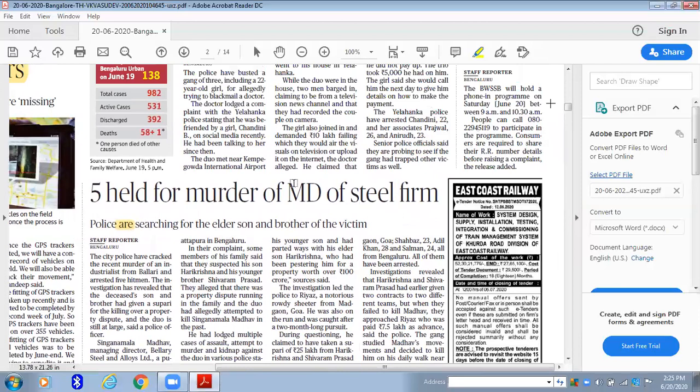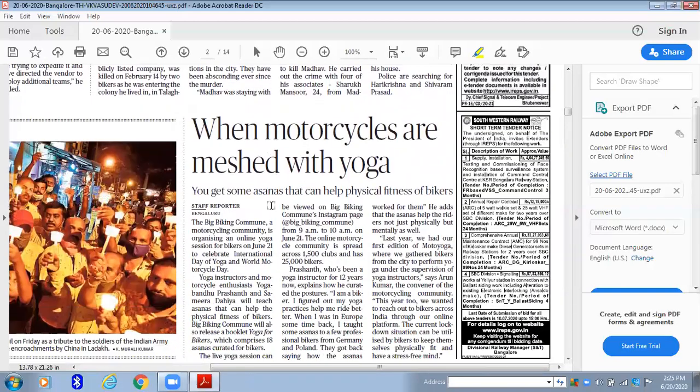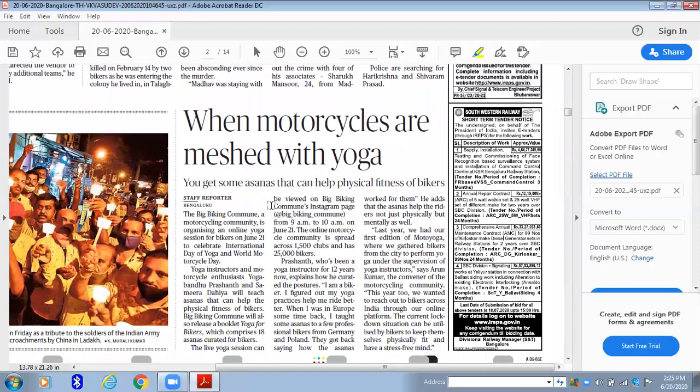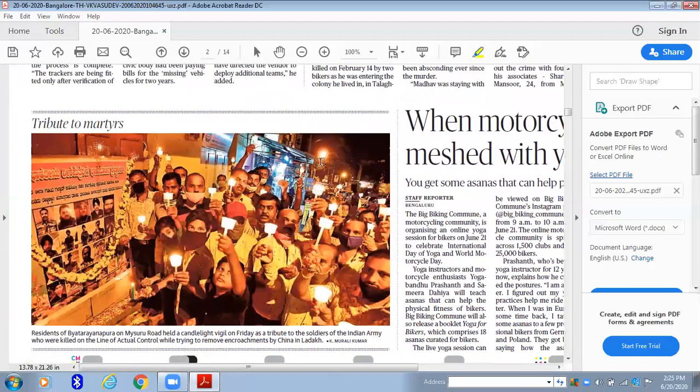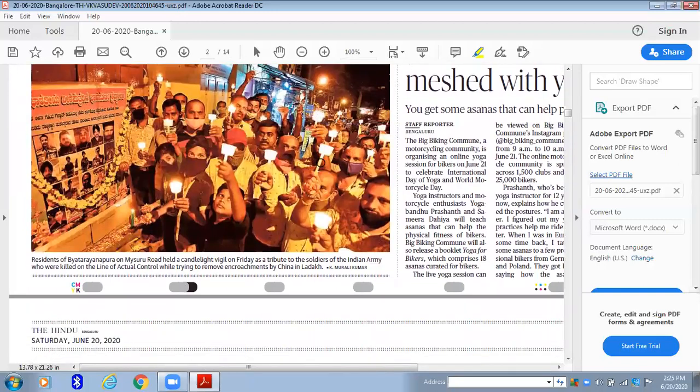Now, 5 held for murder of MD of steel firm. Again, crimes and crime reporting, you can straight away neglect unless it is attached to some important place. So you can straight away neglect this. And next one, when motorcycles are mixed with yoga, again this is not important for your exam. Tribute to martyrs, see if this is really important to your exam.